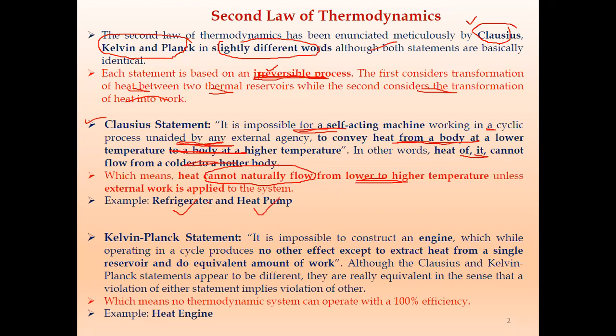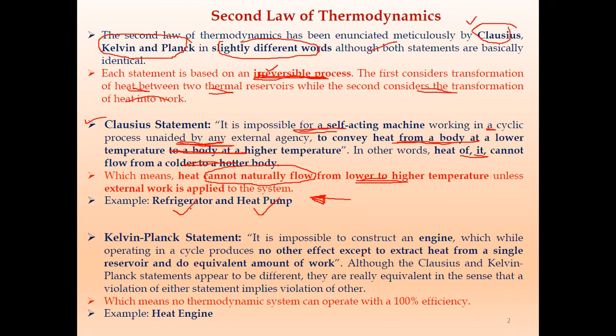In the refrigerator, we have to cool the temperature, and for that cooling we require external work, that is, an external electricity supply. Based on that, heat flows from lower temperature to higher temperature, but only when we apply the external work.